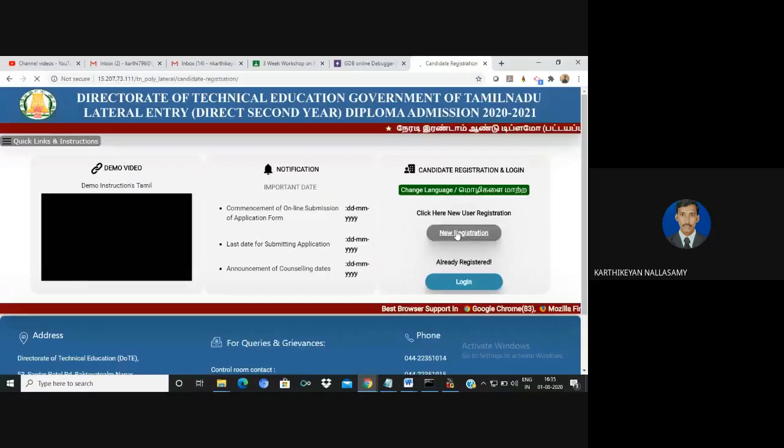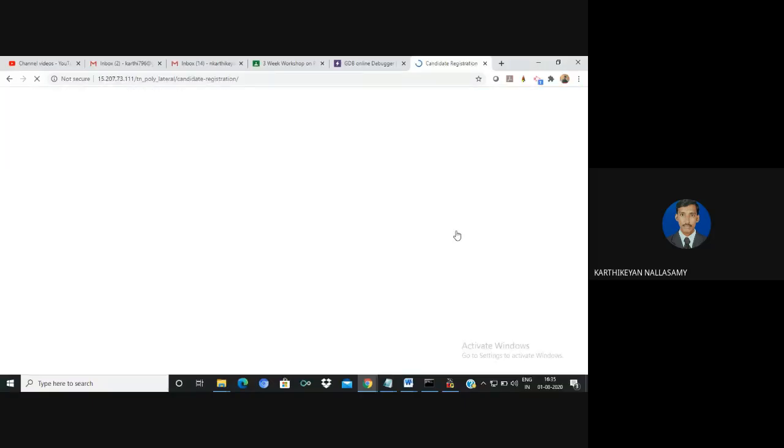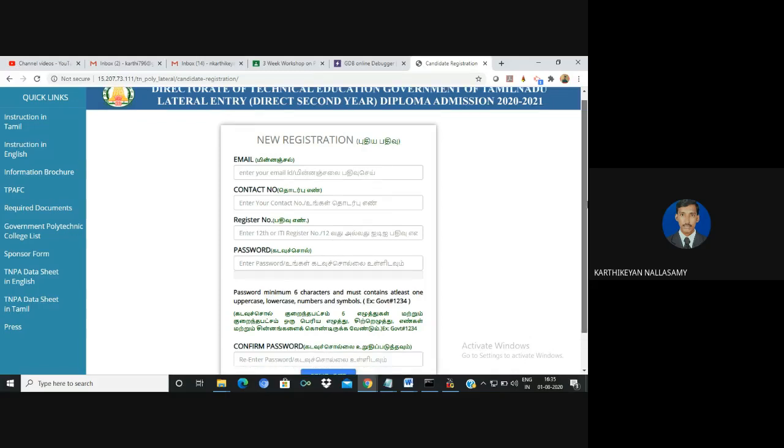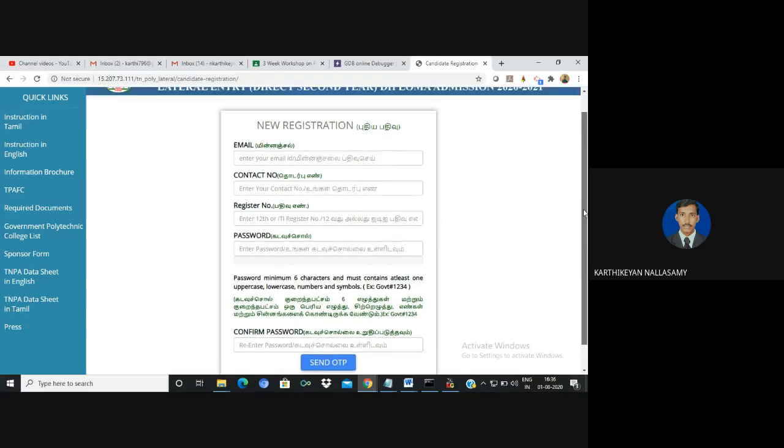GUI application is a concept of directly interacting with the program user to get a value. See that it asks some values, means that it will ask some value from the user, so it's outside of the environment. For example, for the new registration, they have 4 fields: email, contact number, register number, and password. And also it asks another one, a confirm register number and the OTP.